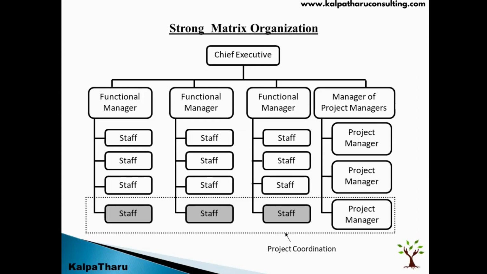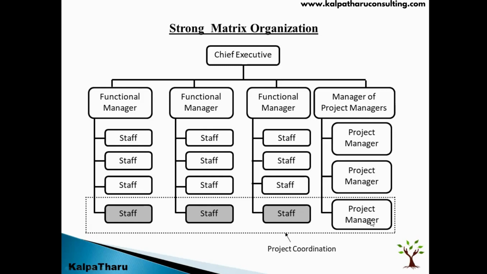So when we are talking about strong matrix, if you see the structure, it is like a blend of projectized organization and functional organization. So if you see here, there is a pool of project managers and they report to their own head of the department, like maybe a project manager's head or a program manager or anything, right? So the designation can be anything, but they have their own head. And now let's take one of the project managers who has been assigned for a project. Now this project manager has full authority over the project.